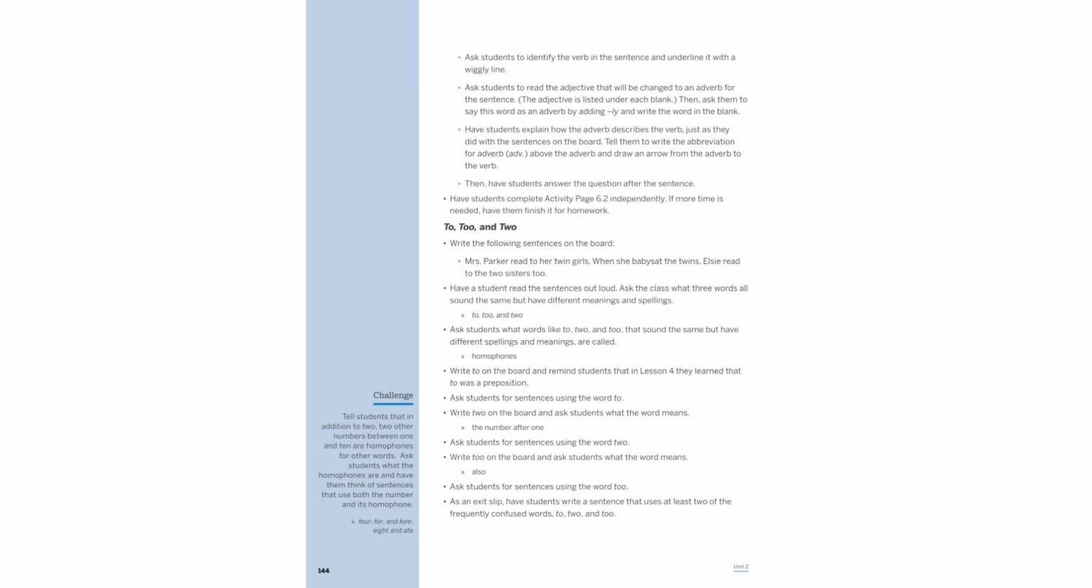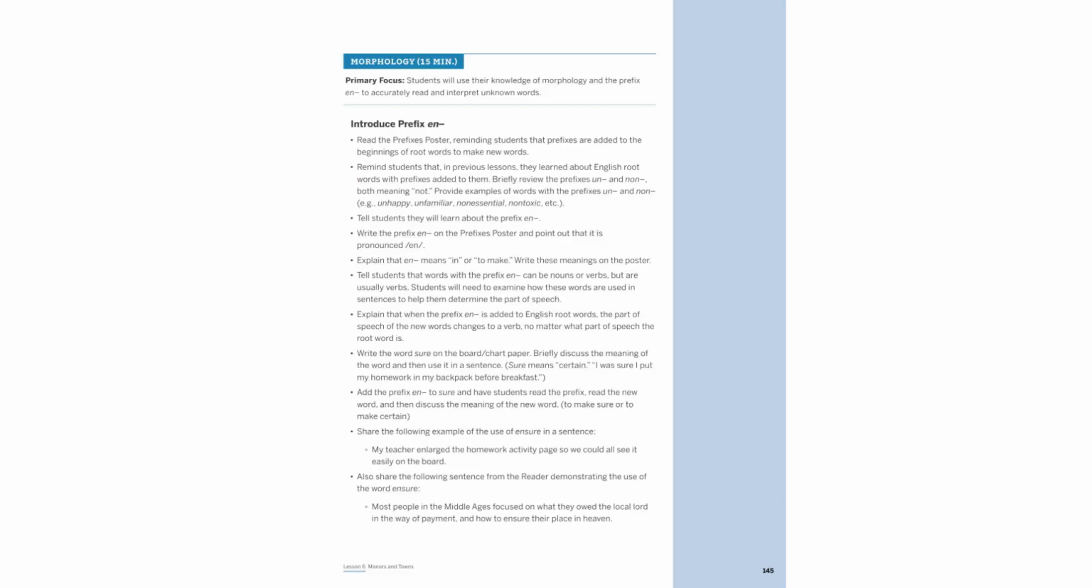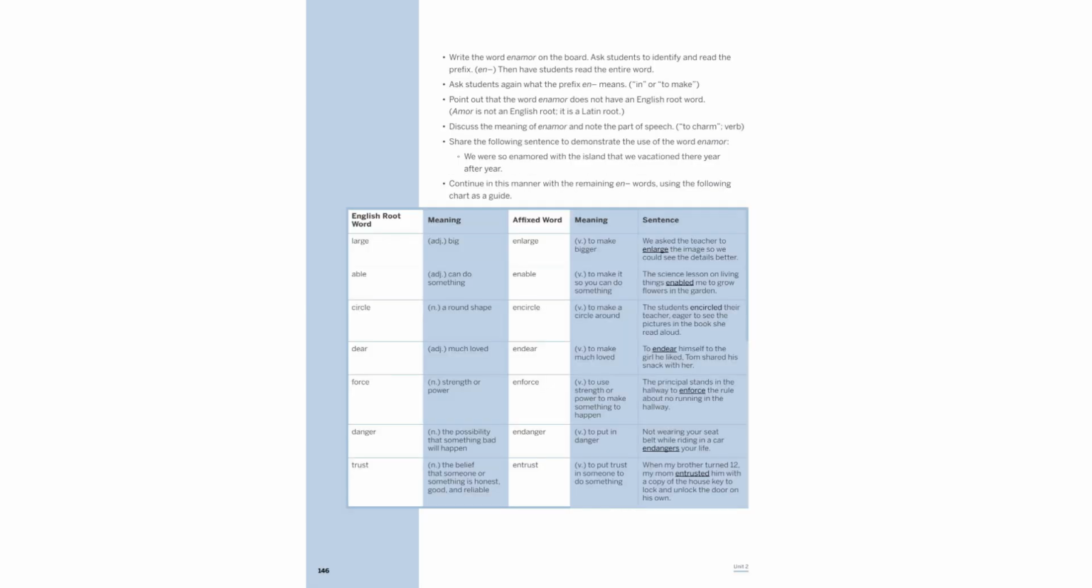Discuss homophones like to, too, and two, and their meanings. The prefix en-, meaning in or to make, transforms root words into verbs. For instance, adding en- to sure creates ensure, meaning to make certain. This morphological change is crucial for understanding word formation and usage in sentences, as seen in examples like enlarge and ensure.